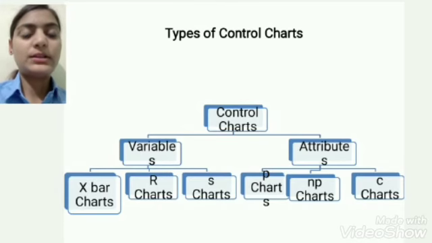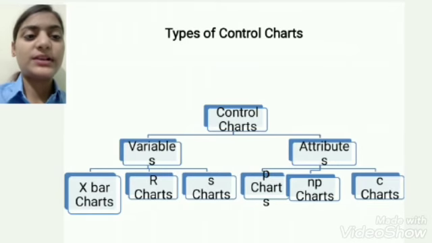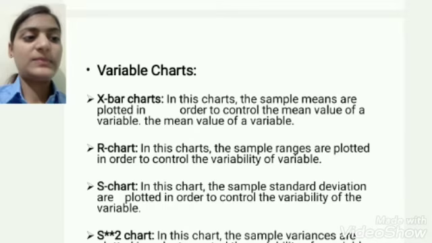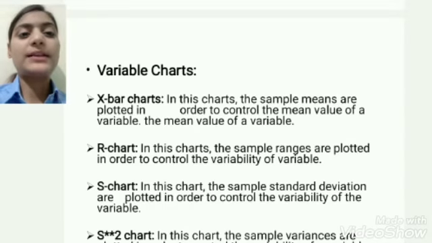There are two types of control chart: variable chart and attribute chart. In variable charts we have X bar chart, R chart, S chart and S2 chart. In attribute charts we have P chart, NP chart and C chart. Variable chart, X bar chart: in this chart the sample means are plotted in order to control the mean value of the variable.